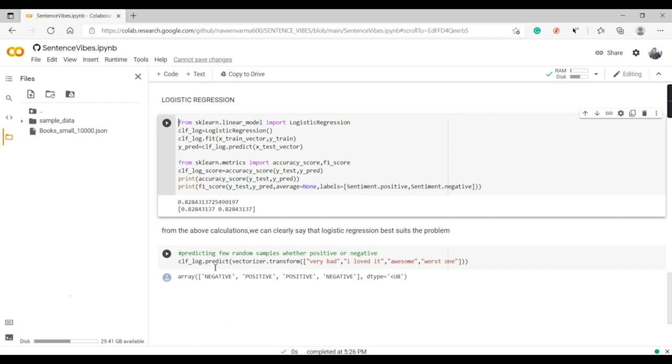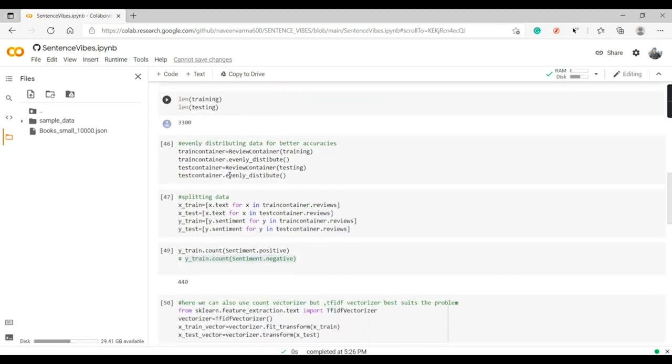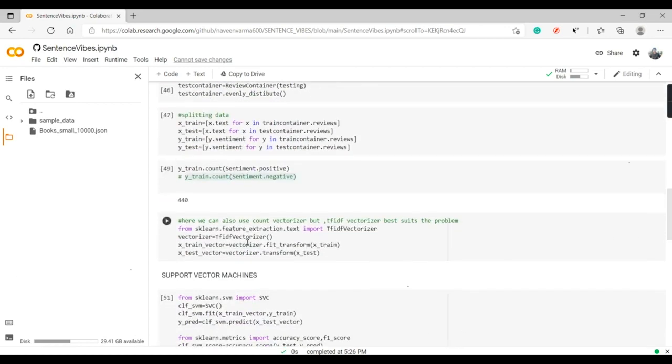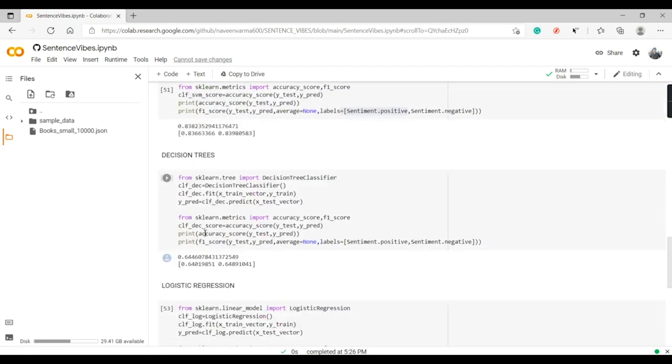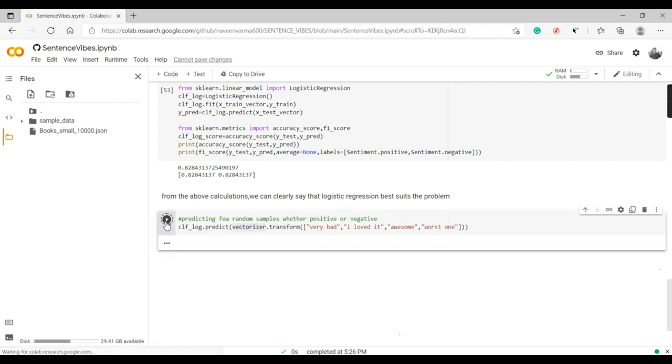As this is good, we'll use this model to predict a few random examples. I'm using the classifier log predict. I can't directly keep the data here, I need to transform it using a vectorizer. So I'm using a vectorizer which I have already previously defined here, the TF-IDF vectorizer. We'll transform the data first into a bag of words like vector. So here are a few examples like very bad, I loved it, awesome, worst one. So let's predict them.